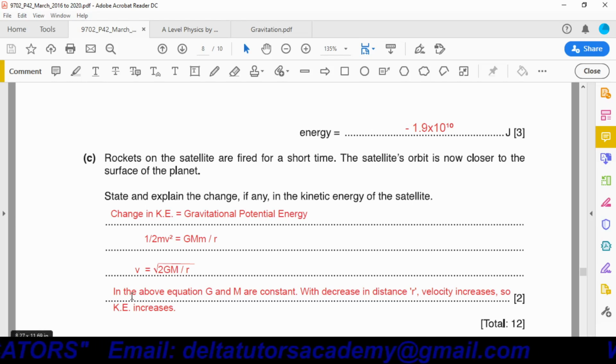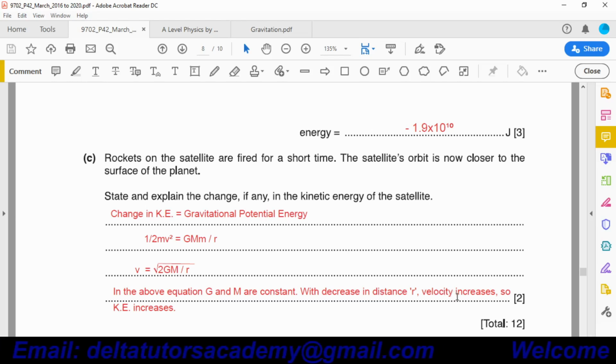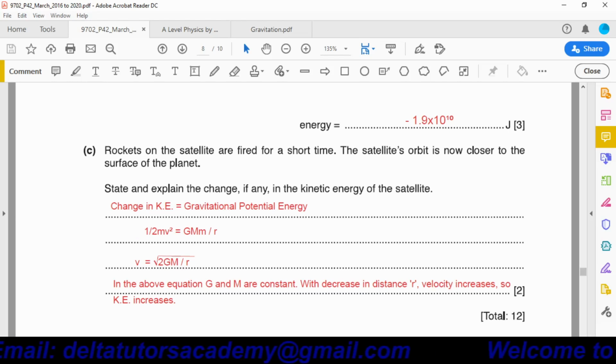So what is the answer? In the above equation, G and M are constant. With decrease in distance r, velocity increases, so kinetic energy increases.